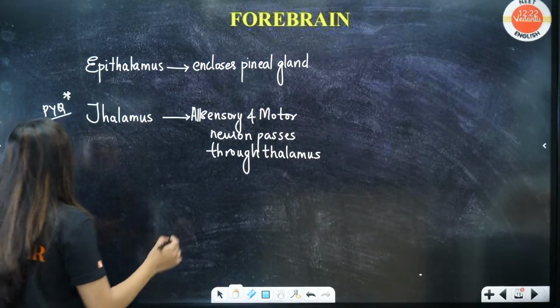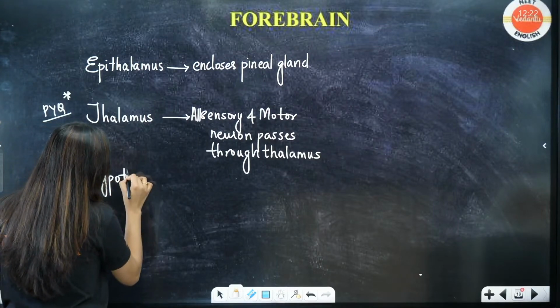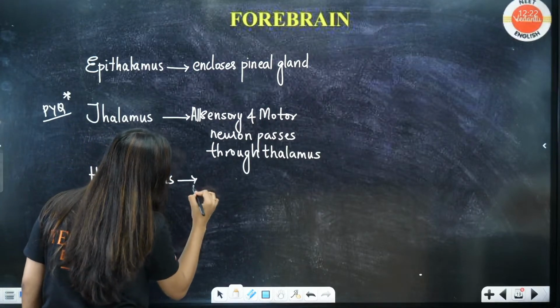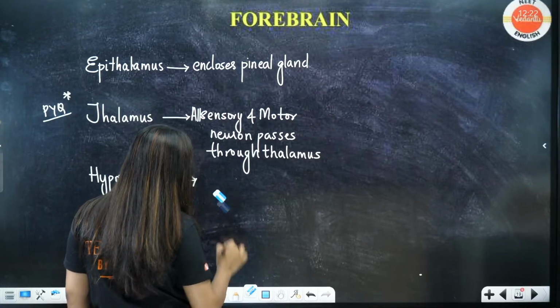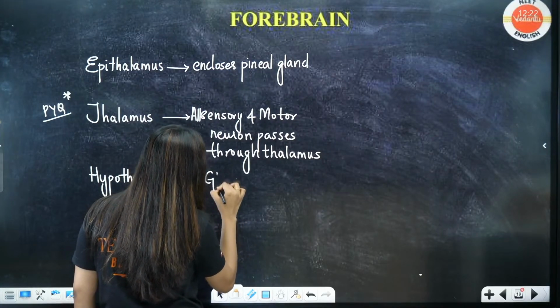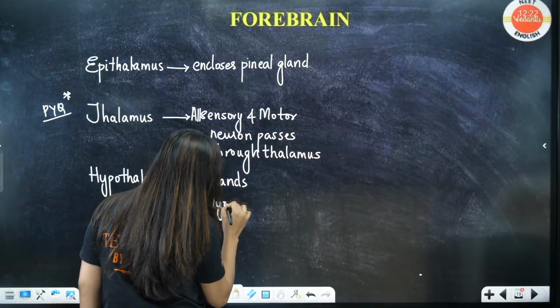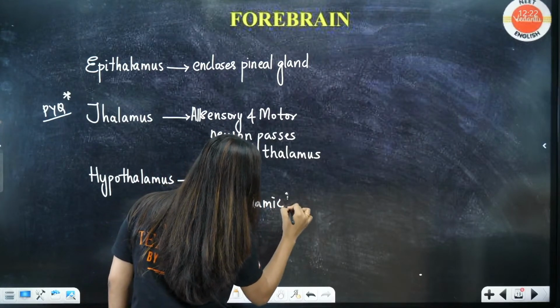Okay, now students, next we have hypothalamus. Hypothalamus has many functions. They have control of all the glands. They release hypothalamic hormones. I am writing only the keywords, because I just read the NCERT for you.